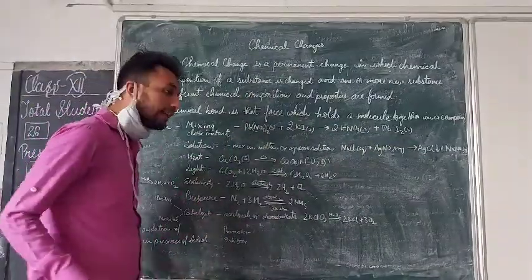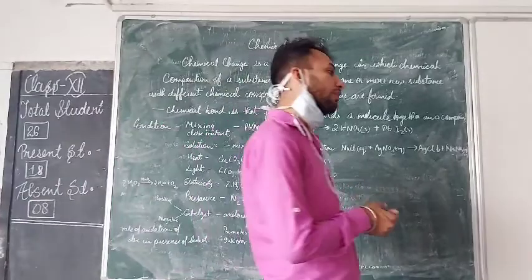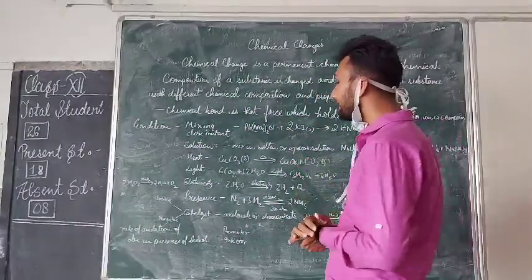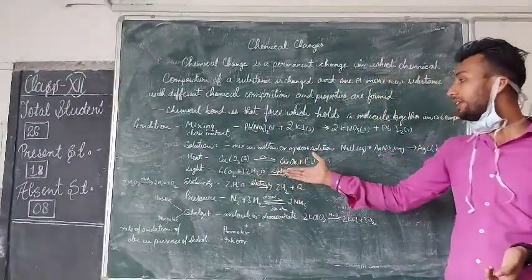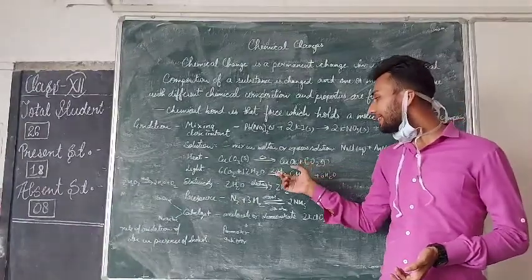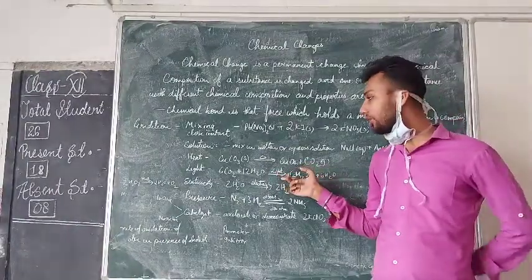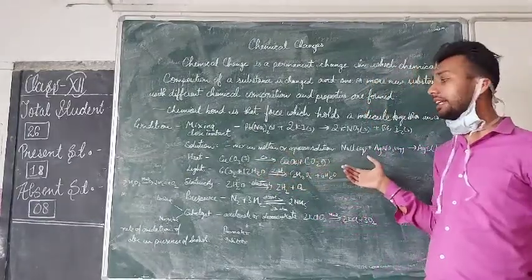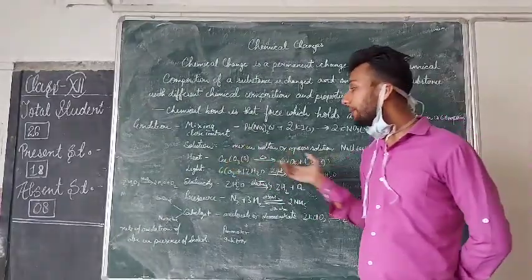Similarly, some reactions take place in the presence of light. The best example is photosynthesis, where 6CO2 and 12H2O react to form glucose, which is the food product of the plant, in the presence of light. Here the mention is the presence of light. Similarly, a few more reactions are mentioned in your book regarding the presence of light.